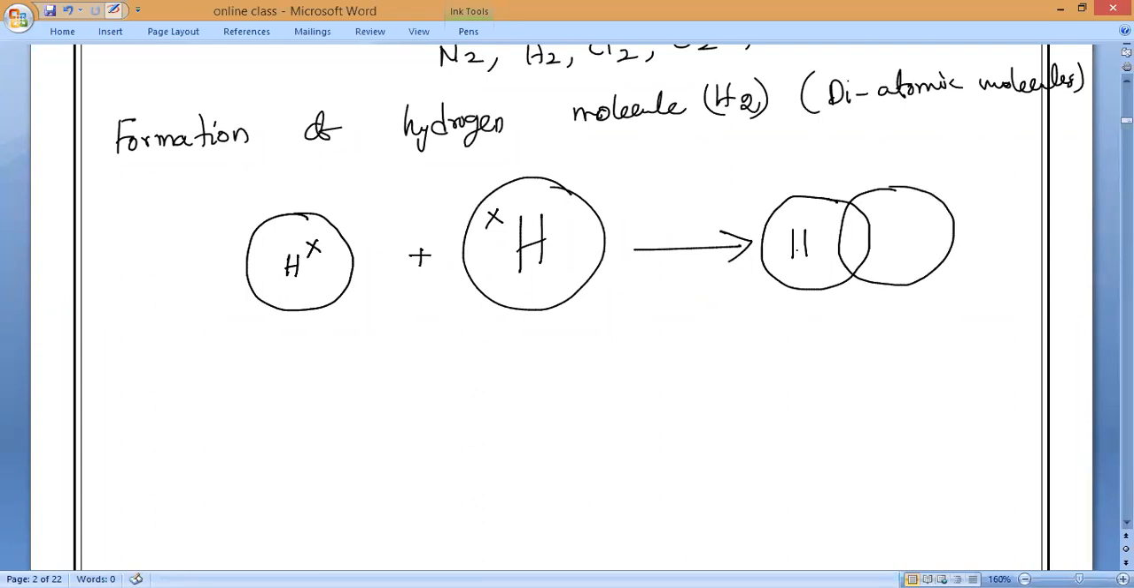They will form a hydrogen molecule. So they both will combine and share each other. That is what we will say. How many shared pairs of electrons? One shared pair. So the shared pair of electrons is one pair.